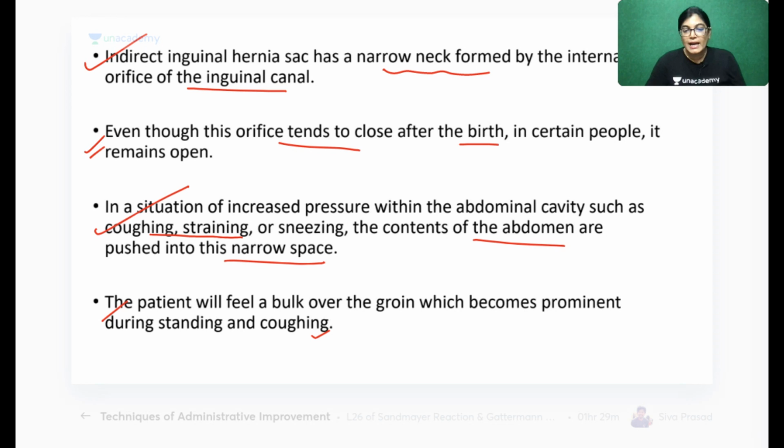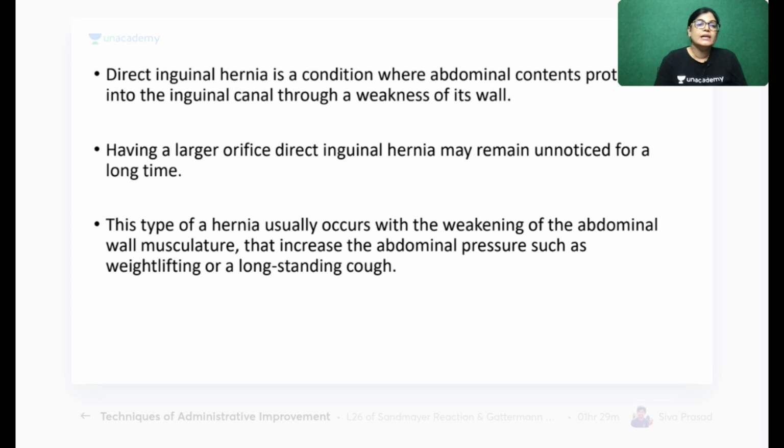Okay, that bulging will be more prominent. The patient will feel a bulge over the groin region which becomes prominent during standing and coughing. Okay, direct inguinal hernia, I am coming to the difference. Don't worry, Dr. Tariq. Direct inguinal hernia में क्या होता है?